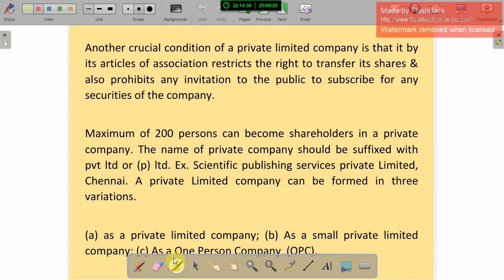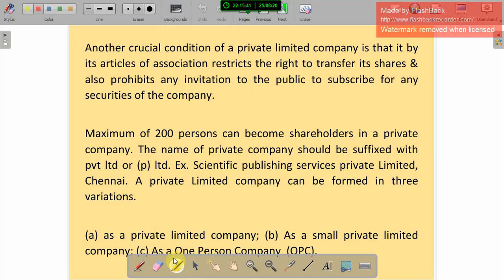Another crucial condition of a private limited company is that, by its articles of association, it restricts the right of transfer of shares, and also prohibits any invitation to the public to subscribe for any security of the company. So they should not get any amount from the public, and there is also some restriction on the transfer of shares. They cannot easily share their profit with other persons or sell their shares to other persons. Those are the two conditions they mentioned.